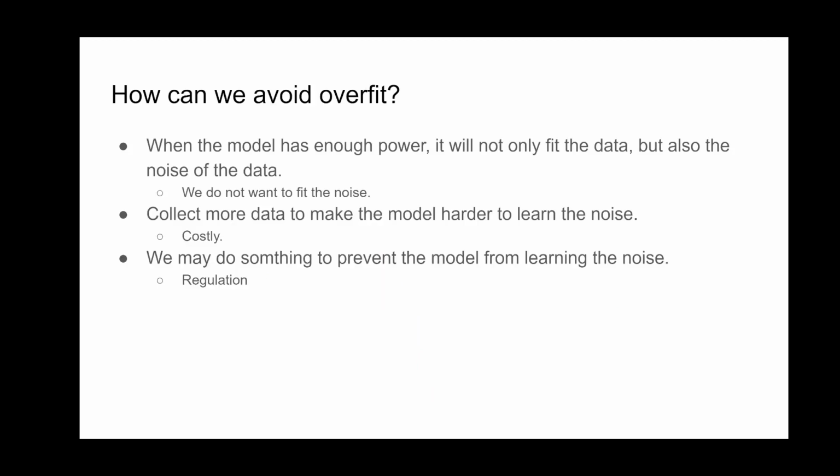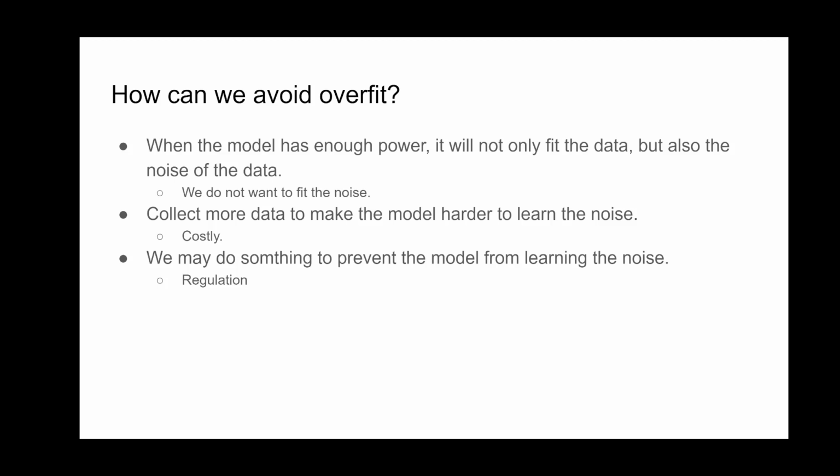So how could we avoid overfit? When the model has enough power, it will fit not only the data but also the noise of the data. We don't want to fit the noise. So how can we deal with those situations?